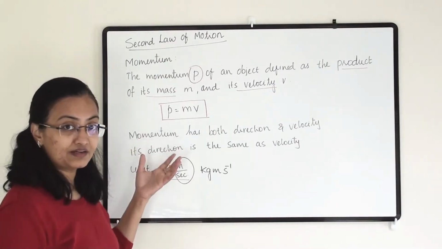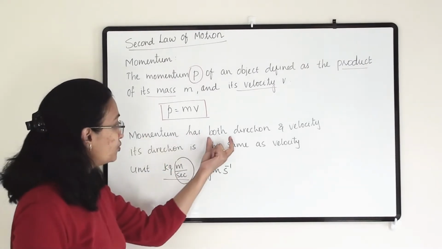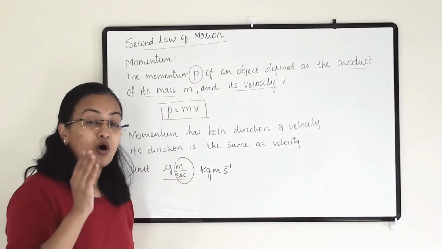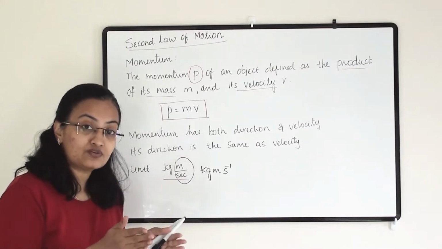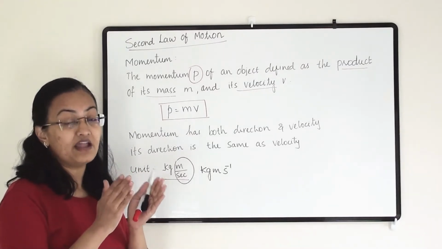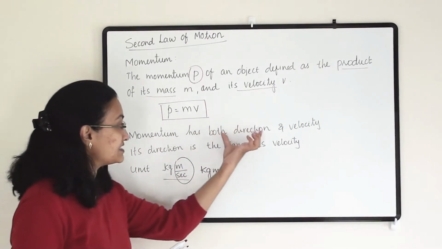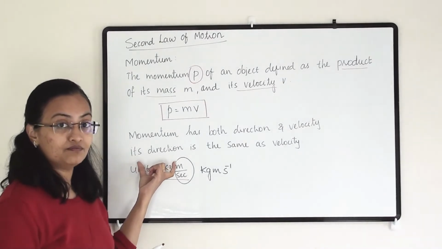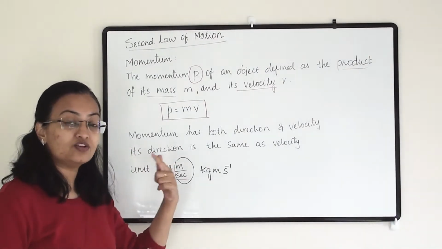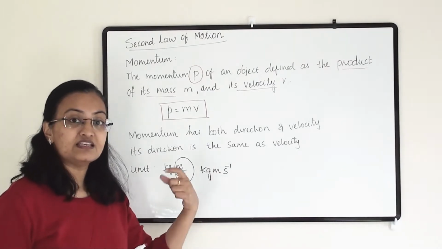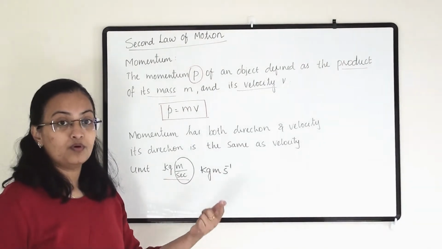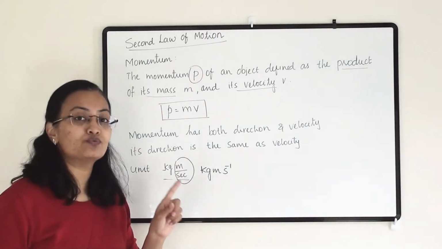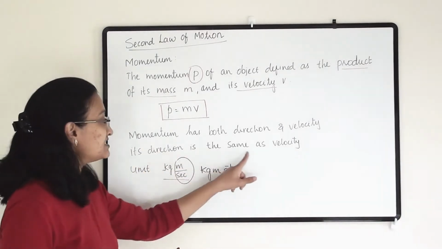Now let us see some of the characteristics of momentum. Momentum has both magnitude and direction, because when an object has a velocity, it is traveling in a certain direction. So in which direction will the momentum go? In the same direction in which the object is moving. That means the same as velocity. The momentum will go along with the velocity, so the direction of velocity and momentum will remain the same.